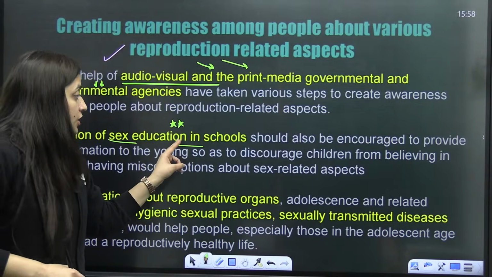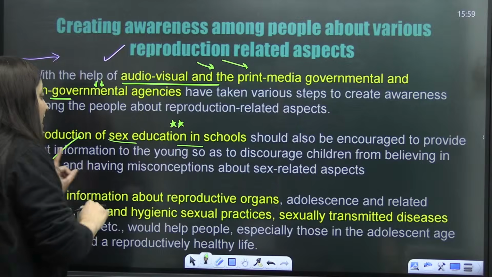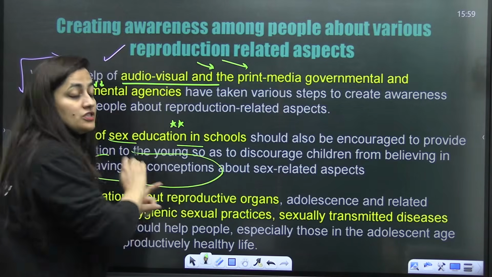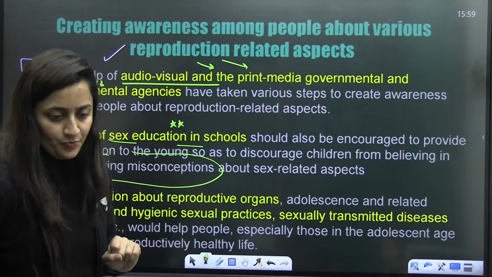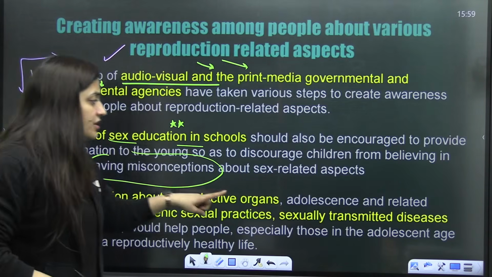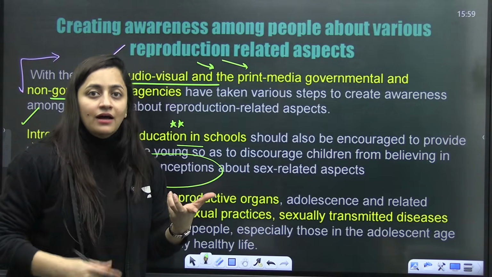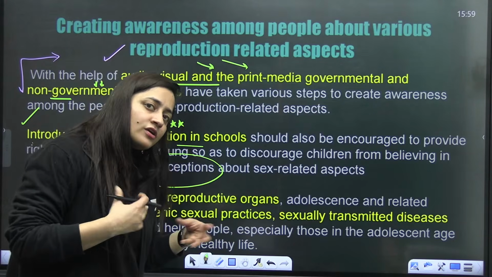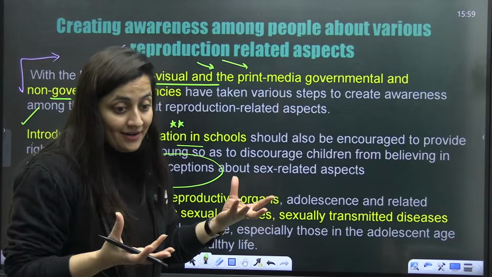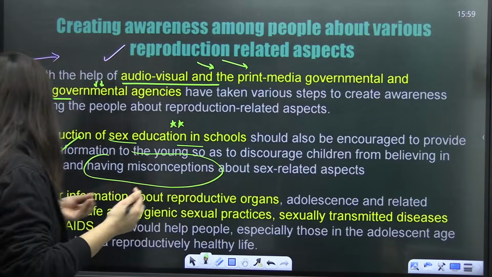Introduction of sex education in schools should also be encouraged to provide the right information to the young, so as to discourage children from believing in myths as well as having misconceptions about sex related aspects. Is that clear? Then proper information about the reproductive organs and about adolescence. Adolescence in Hindi is Kishoravastha, right? At this time you are not a kid, you're not even an adult. It is some age in between where you really need a lot of guidance.